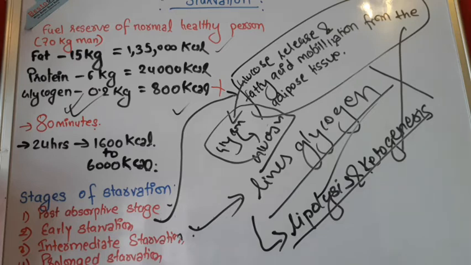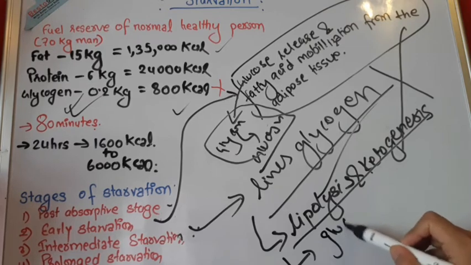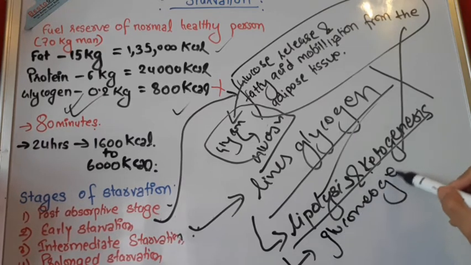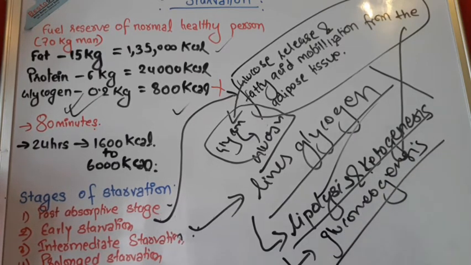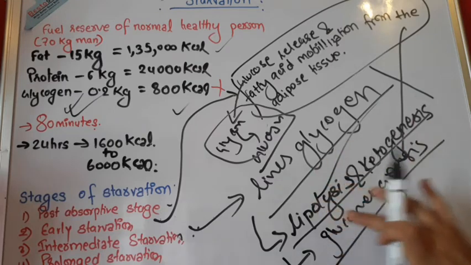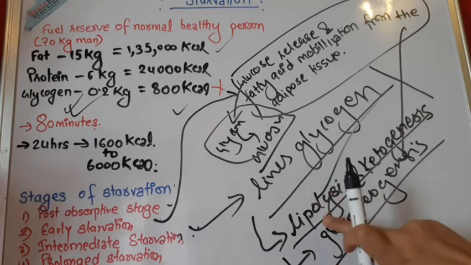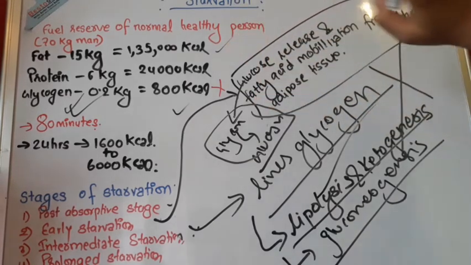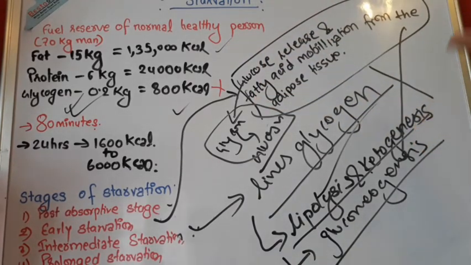Although the liver is depleted, there is no lack of glucose there, and somewhere gluconeogenesis, meaning glucose synthesis, is also taking place, but more than it there is lipolysis and ketogenesis. Lipolysis means breaking the fat to produce energy. Ketogenesis means that from the proteins, from the amino acids, ketones are synthesized for the energy.